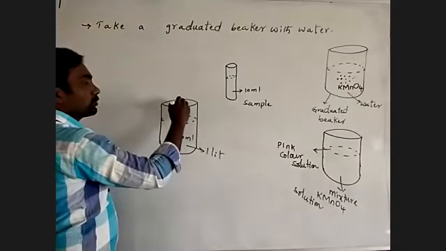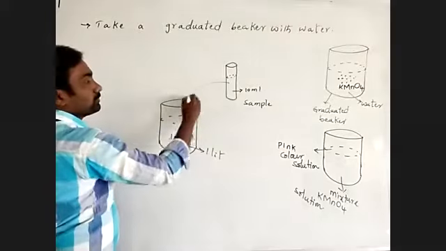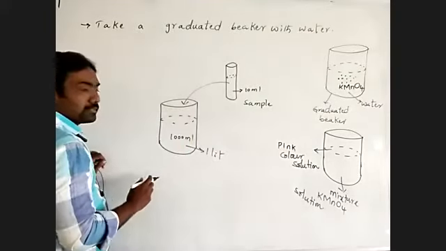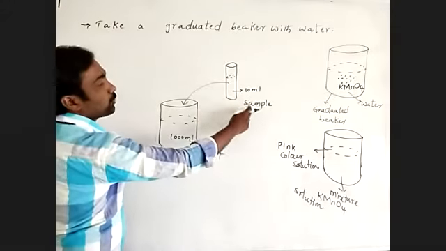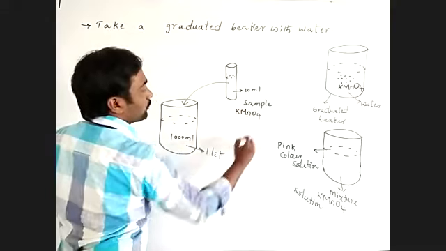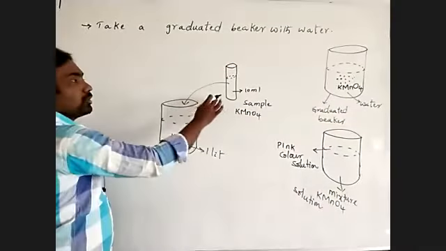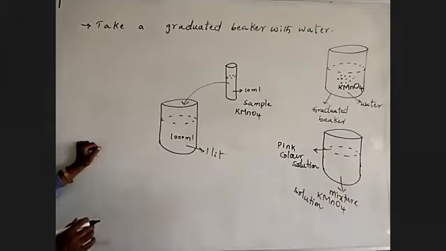While we are mixing that 10 ml sample into the 1 liter of water, the whole sample will dissolve completely throughout the water.